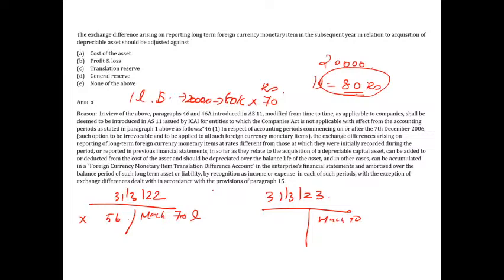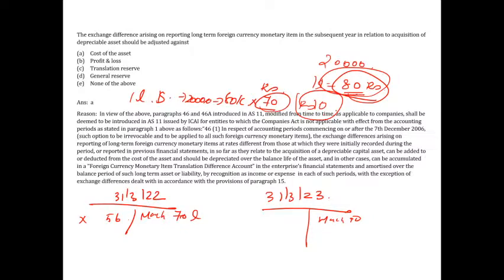Ma'am, what does it mean? Here what happens, I will not charge that 10 rupees extra because at the time of booking it is 70. Now it has increased to 80, which means there is a 10 rupees excess, which means it's a loss to me. So I have to debit the P&L. Instead of debiting the P&L, you debit the asset. You add to the cost of the asset, that exchange difference.